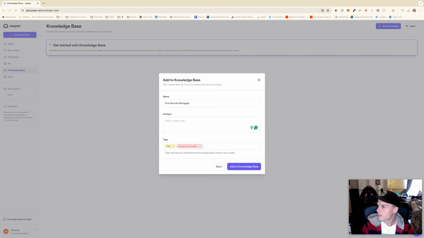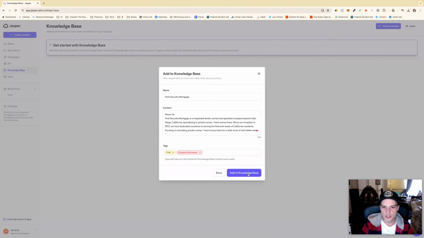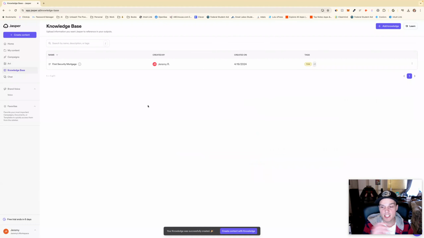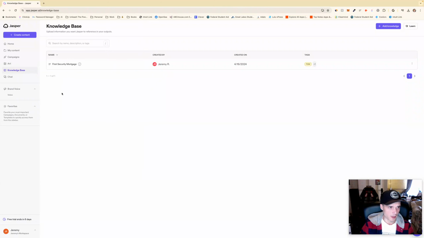Okay, we're just going to grab this that I actually used ChatGPT to get off of our website. It's just a little bit about us and what First Security Mortgage does. Let's add that to the knowledge base. I actually use the same in a custom GPT in ChatGPT when I want to talk with ChatGPT about First Security Mortgage. So we're going to be using kind of the same materials between each. Okay, that just is laying out exactly what's in there.